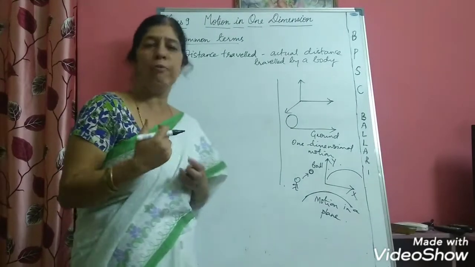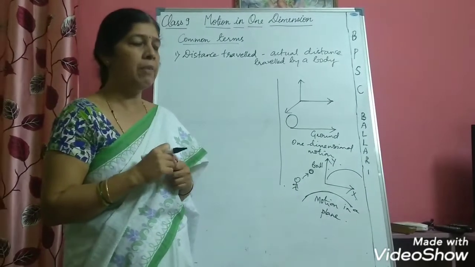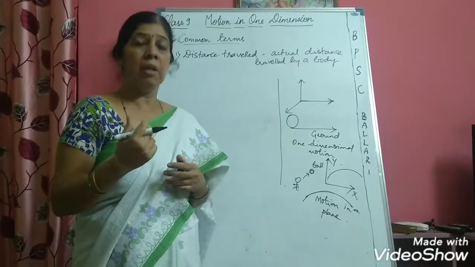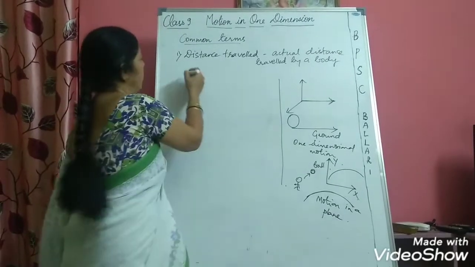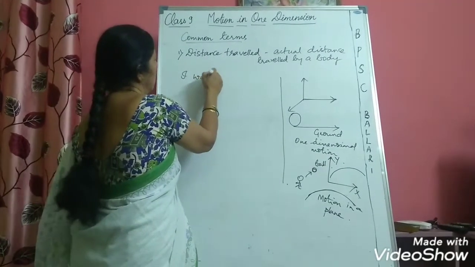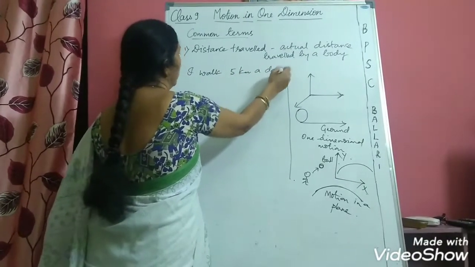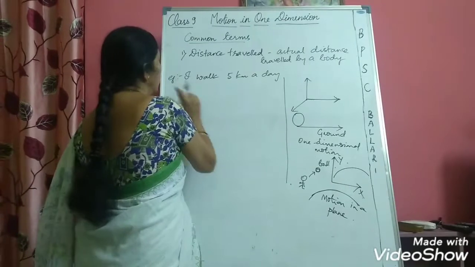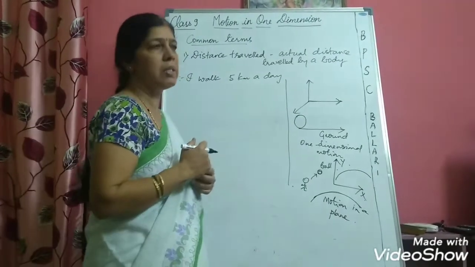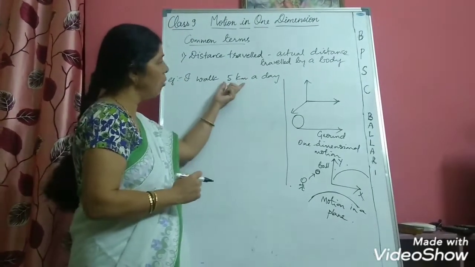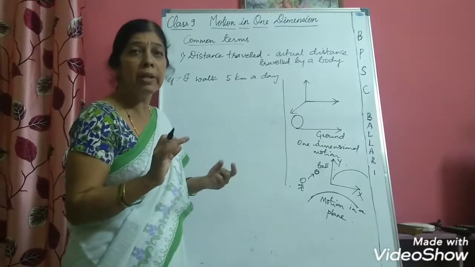The actual distance travelled by a body is called distance travelled. When I say that I go for a morning walk, I will also tell that I walk 5 kilometers a day. Per day I am walking 5 kilometers. Here you can observe that I am writing only the magnitude. I am not indicating any direction.